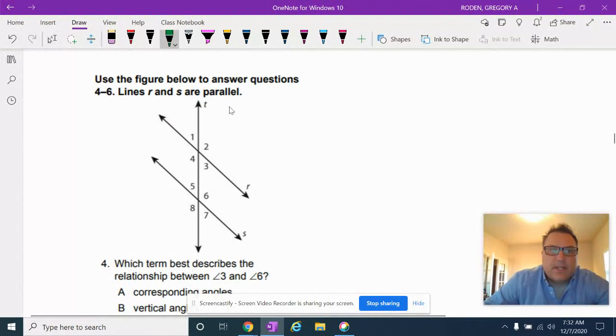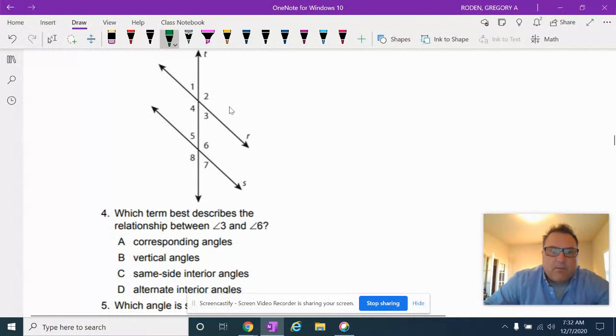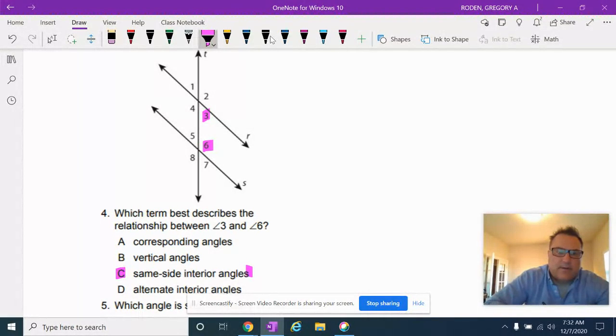Use the figure below to answer the questions. Lines R and S are parallel. Which term best describes the relationship between angles 3 and 6? So where are angle 3 and angle 6? Those are same side interior angles. They're on the same side of the transversal, and they're on the interior, the inside of the parallel lines. So same side interior angles would be the answer for that one.